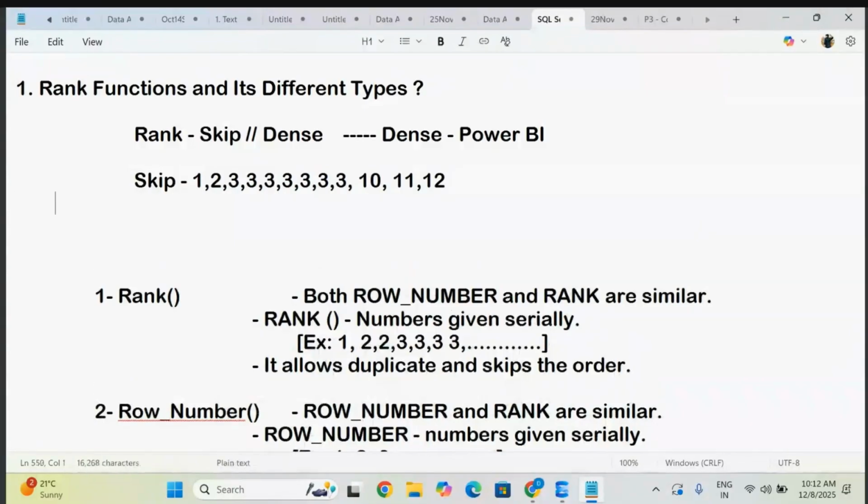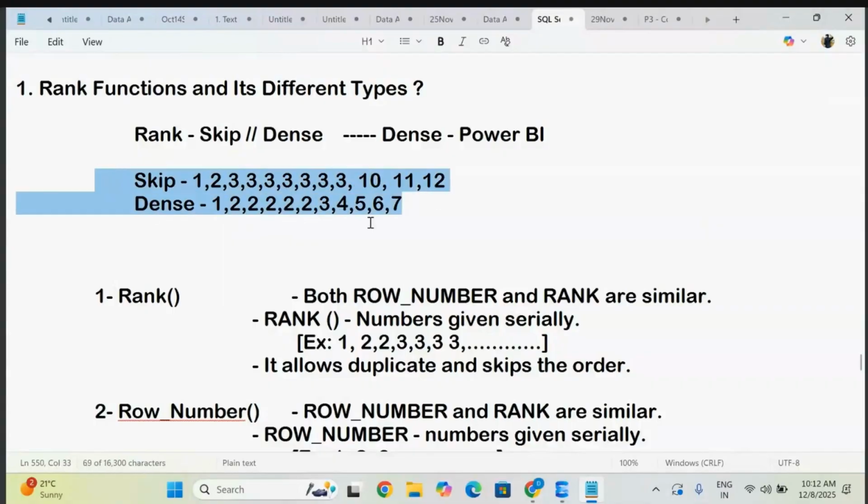But with dense rank, it also gives you the same rank for duplicate values. For example, like this. It is going to give you the next immediate rank, observe here. So 1, 2, 3, 4, 5, 6. The next rank would be 7 if you consider it as a skip rank in your Power BI, but here it is not going to take that. It gives the next immediate rank, so it is not going to skip. So this much we know from the Power BI side.